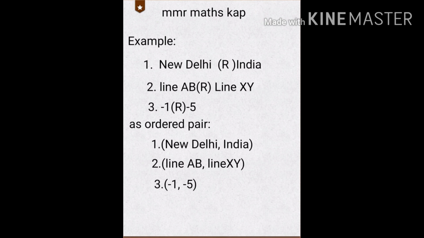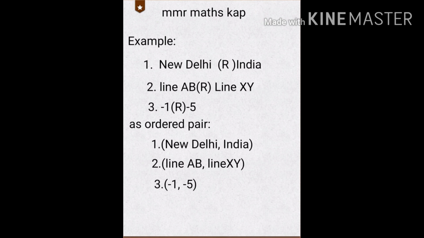In our day-to-day life, many occurrences involve two objects that are connected with each other by some rule of correspondence. You know that. We say that the two objects are related under the specified rule. Here are some examples. How shall we represent it? Listen. The first one: New Delhi related to India. What is the relationship between New Delhi and India? Very simple thing. New Delhi is the capital of India.